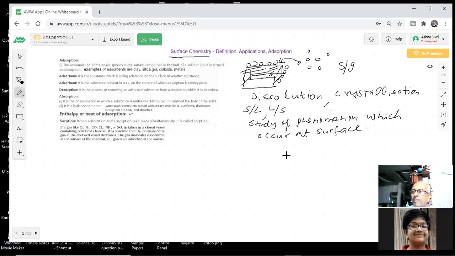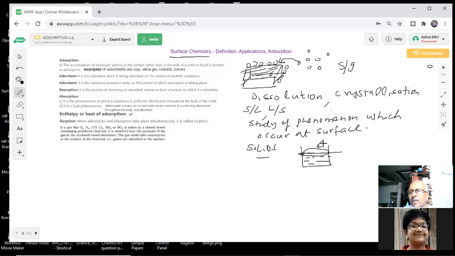Mainly it is going to happen with either solids or liquids. If you have a liquid, of course, liquid has a surface. This is the surface of my liquid on the top of it. So here also we can see that some process will take place. With gases, nothing is going to happen, because gases intermix with each other.